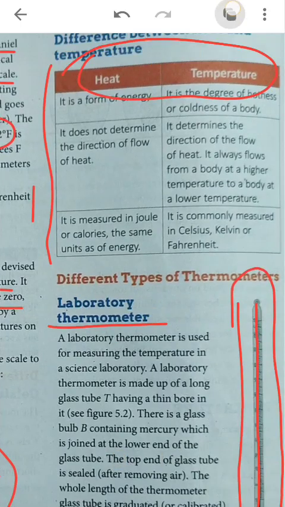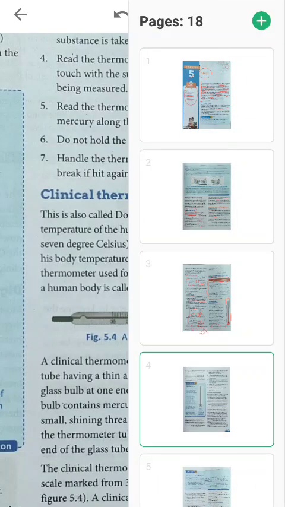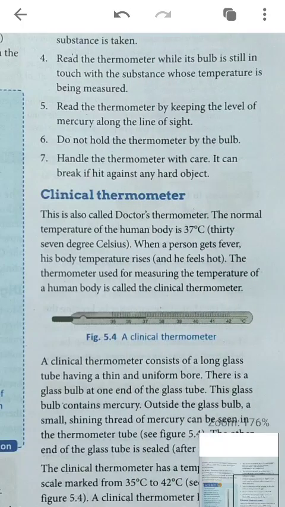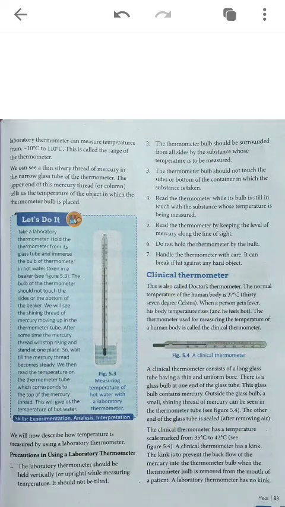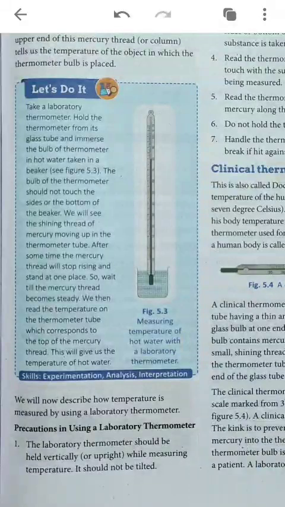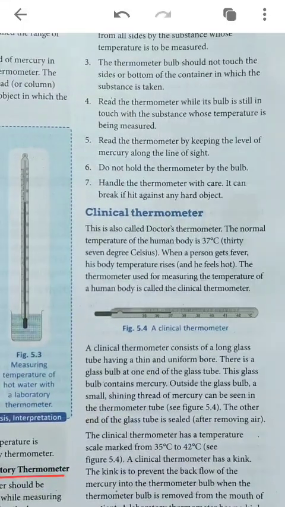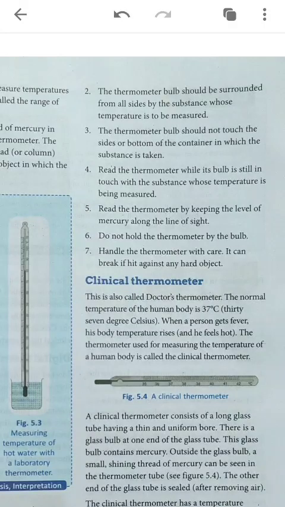Next thermometer we will see, that is the clinical thermometer. Before that we will study some precautions for using a laboratory thermometer. The laboratory thermometer should be held vertically upright. It means आपको उसे सीधा रखना है, टेढ़ा मेढ़ा नहीं रखना है. Second is saying the thermometer bulb should be surrounded from all sides. This is the thermometer bulb. It should be surrounded on all sides.